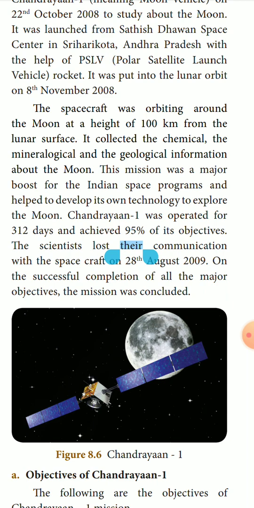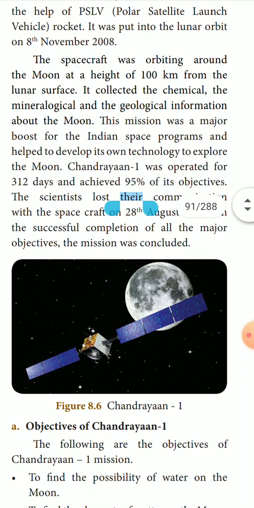It was put into the lunar orbit on 8th November 2008. The lunar orbit means the moon's orbit is called the lunar orbit. The spacecraft was orbiting around the moon at a height of 100 km from the lunar surface. So 100 km away from the moon, it was circulating around the moon. It collected chemical, mineralogical and geological information about the moon.